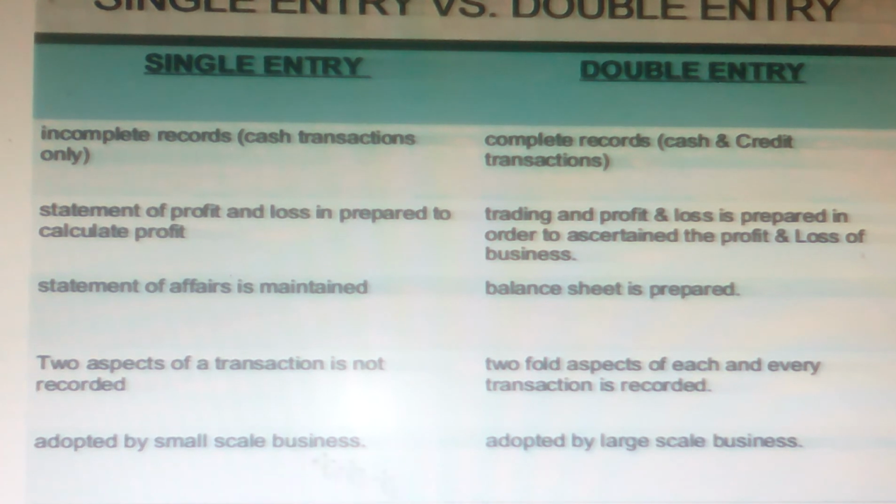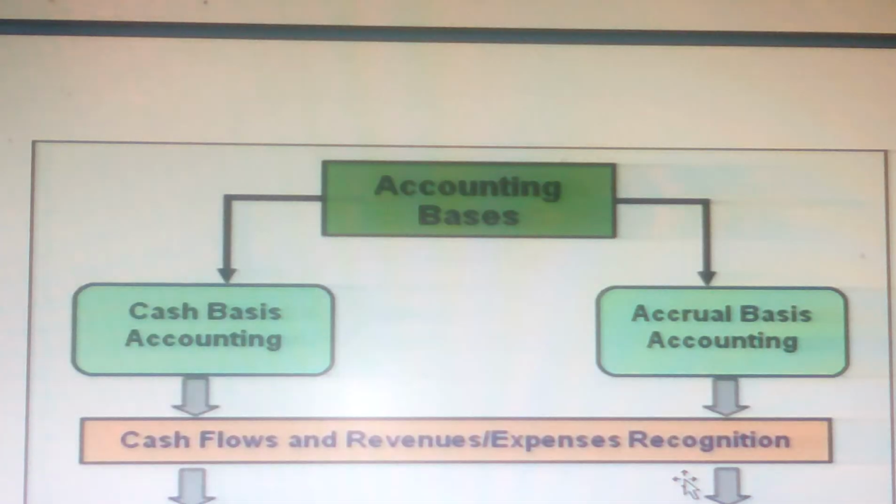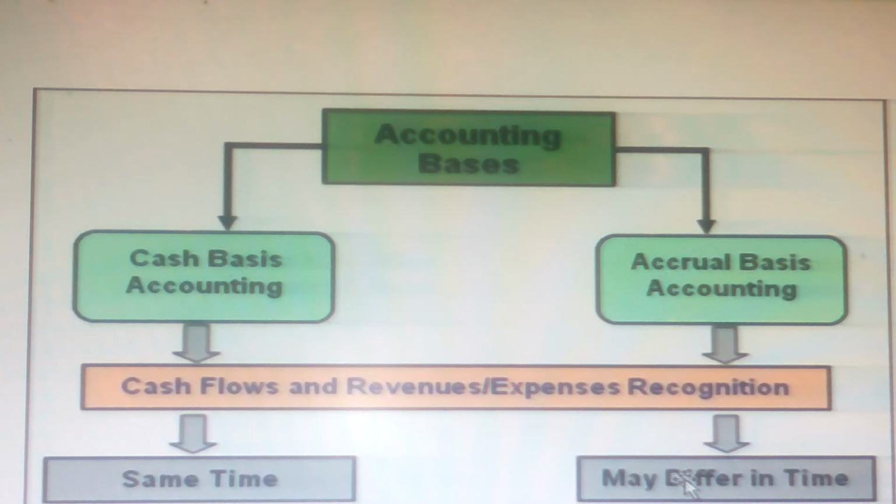Mostly they will follow single entry, but it is adopted by large scale business for double entry. So double entry system is best for the large scale business, correct? That's the difference between single entry versus double entry, correct?